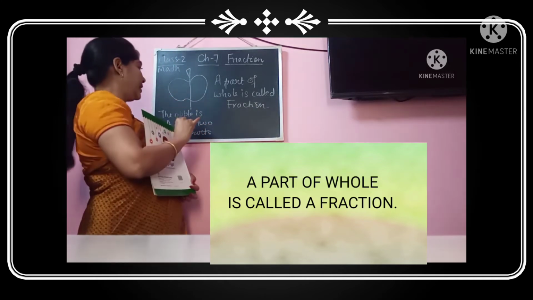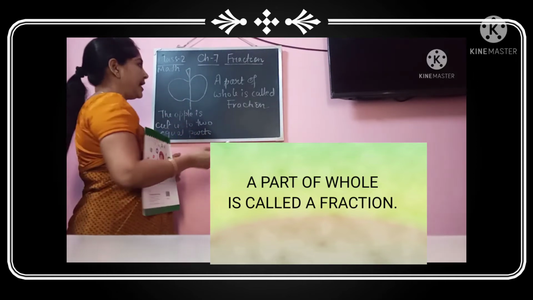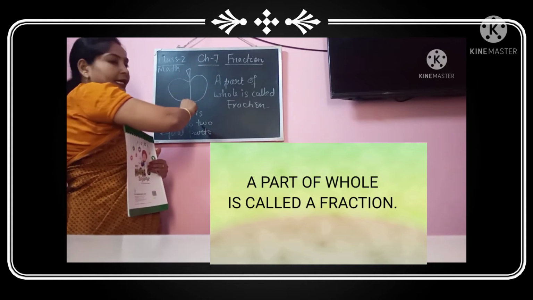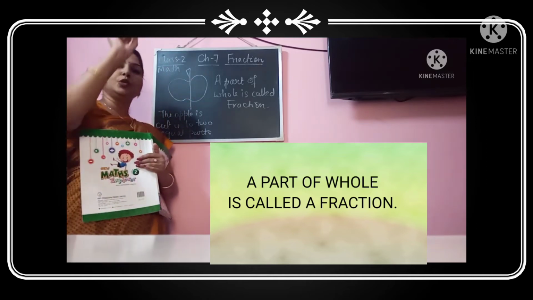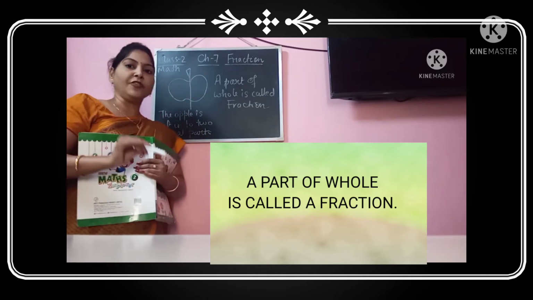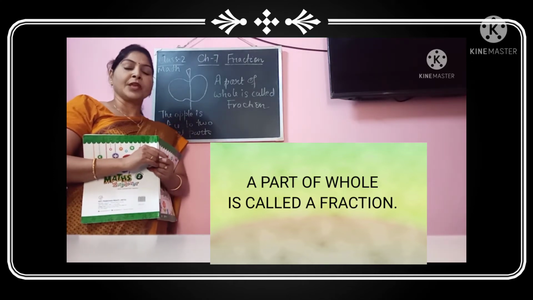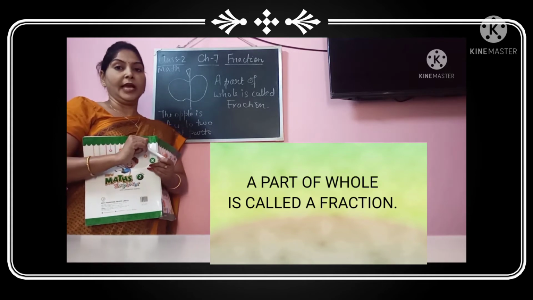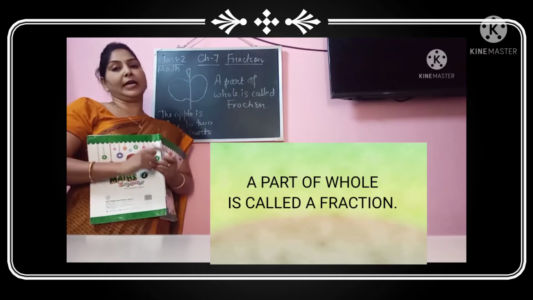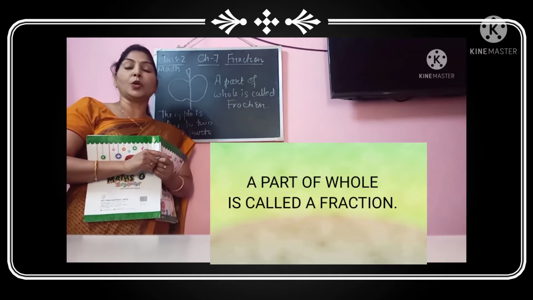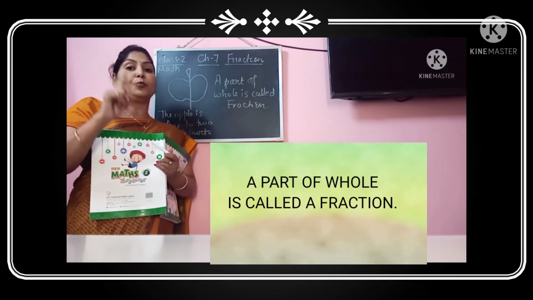So let us try to understand the same thing here. You can see there is an apple and I have cut the apple equally into two equal halves. In case of fraction, when we divide any object, any figure or anything, we have to divide equally. If it is an unequal division, then each part will not be called a fraction. So remember, in case of fraction, every part has to be equally divided.